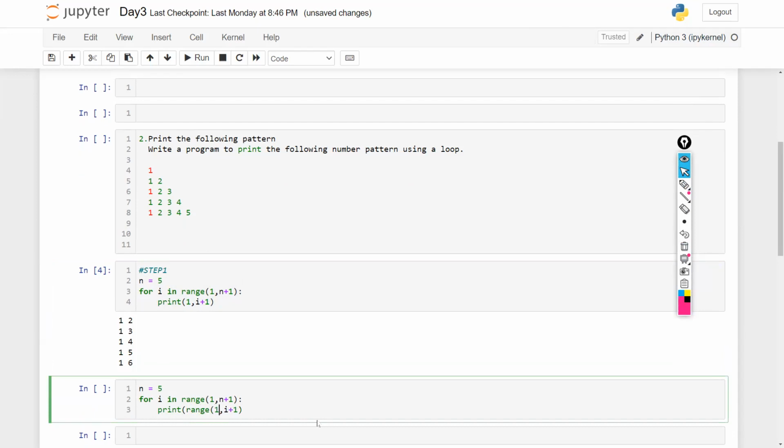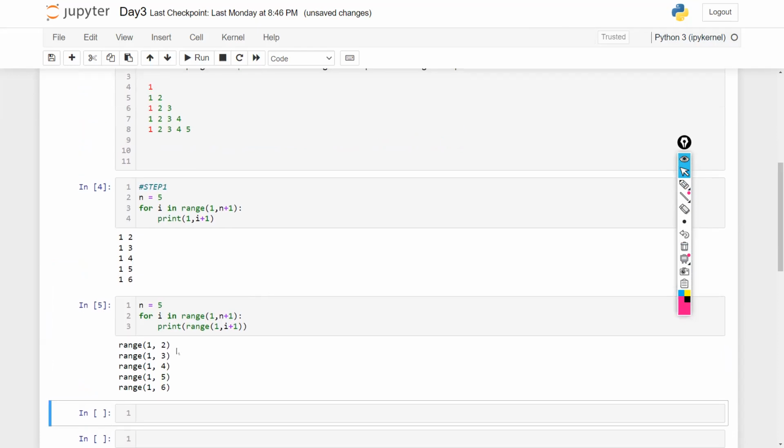Okay, now in range, when you do that, it would give you a range object like 1, 2, 1, 3, 1, 4, 1, 5, 1, 6. I do not want a range object. I want exact numbers here, so I would use list on top of it and see how it goes. It is looking very perfect. Exactly what we wanted.